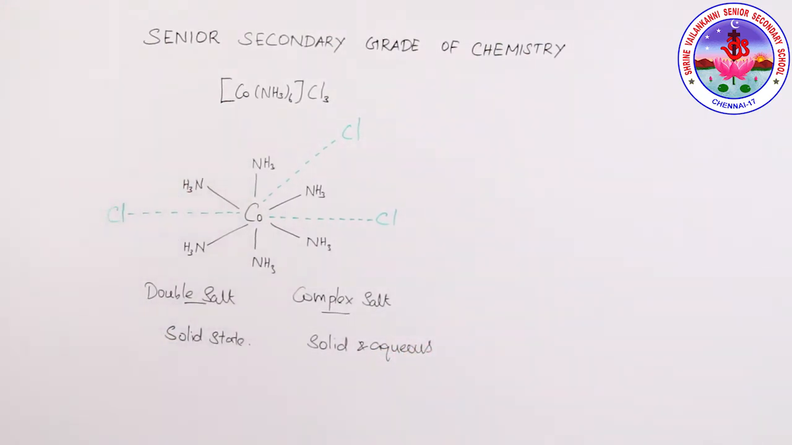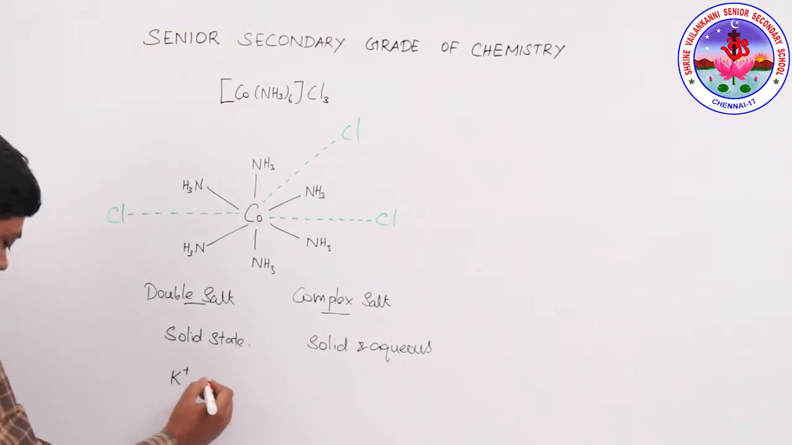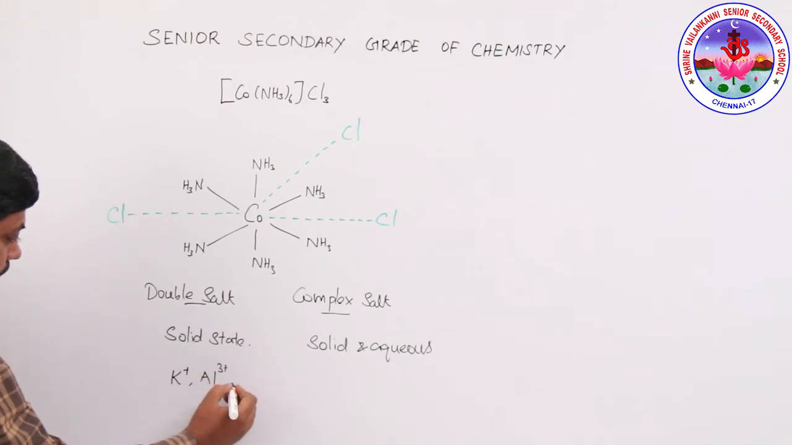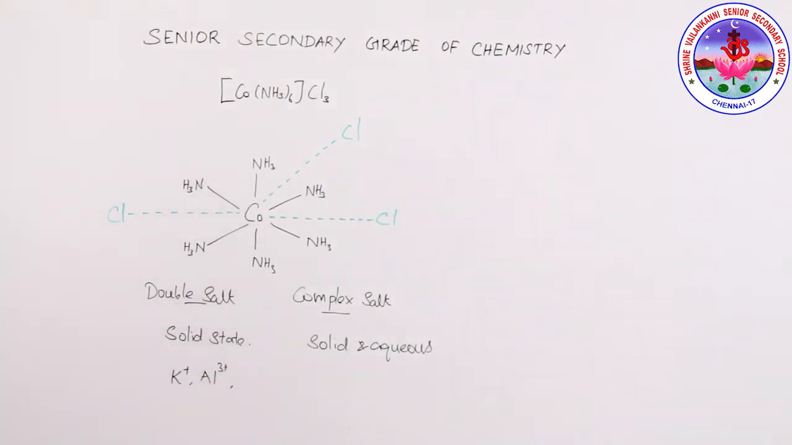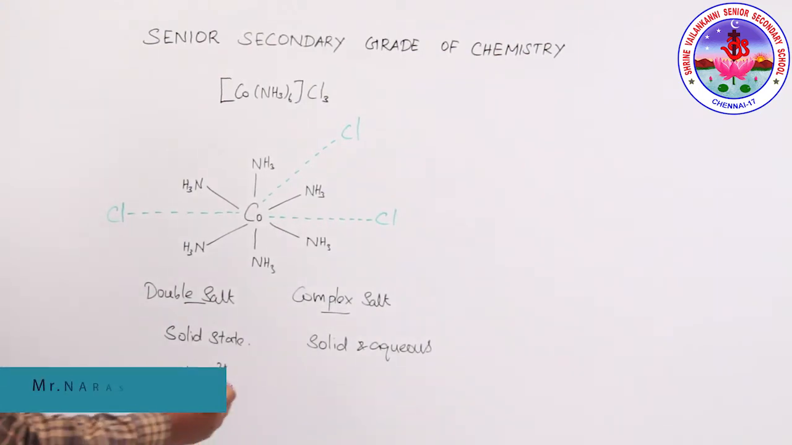Then the double salt usually forms simple ions in aqueous solution. Example, potassium K+, Al3+, SO4 2-. So they form like that, simple ions. In a complex salt, they form complex ions in aqueous solution.